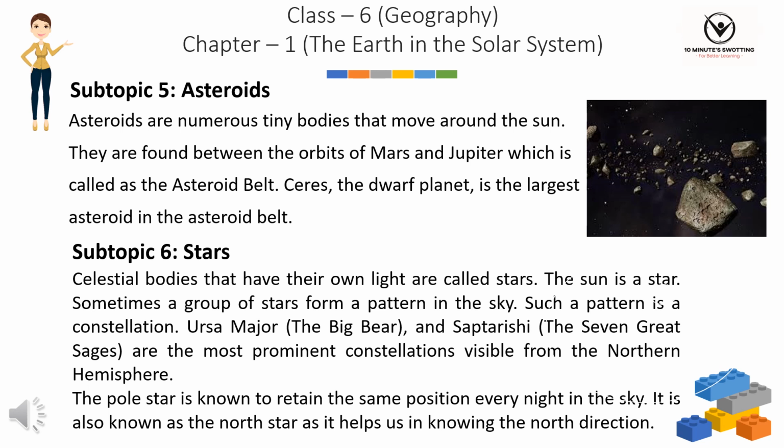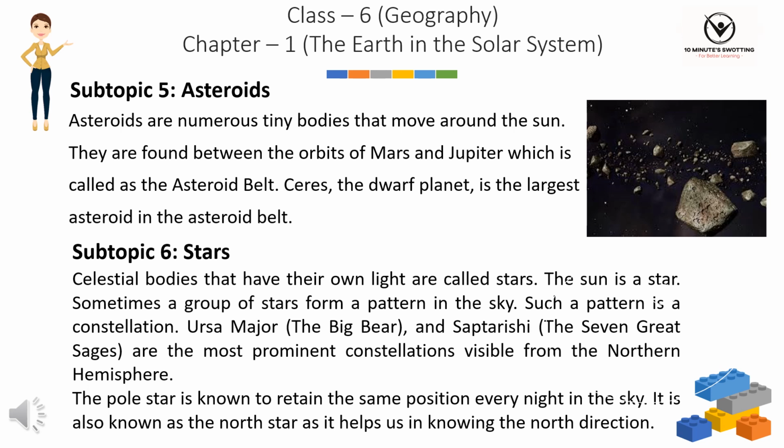Subtopic 5. Asteroids. Asteroids are numerous tiny bodies that move around the Sun. They are found between the orbits of Mars and Jupiter, which is called the asteroid belt. Ceres, the dwarf planet, is the largest asteroid in the asteroid belt. Subtopic 6. Stars. Celestial bodies that have their own light are called stars. The Sun is a star.